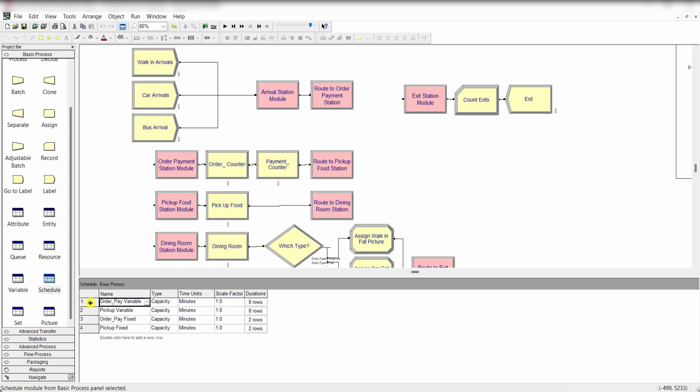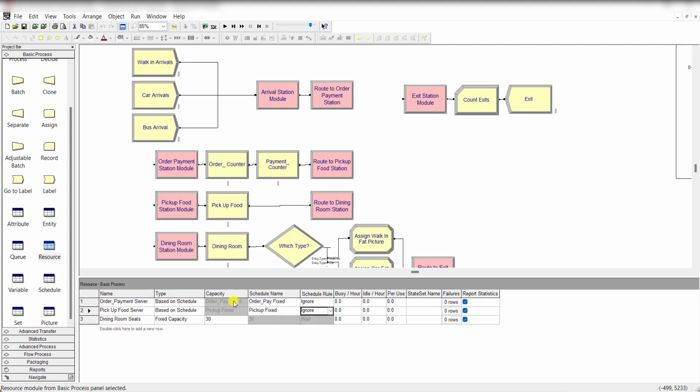Okay, move to the schedule spreadsheet, and here you can see all the four schedule names shown in this list. You can also define the schedule name here and then pick any of these schedules for the process type. I mean, if the order payment server, so first run the model with order pay fits, then run the model again for order pay variable as prescribed in the text problem.